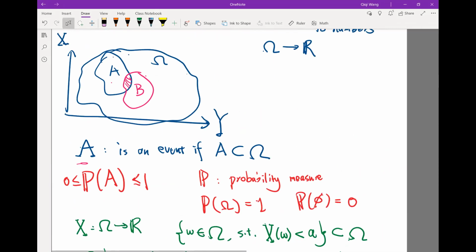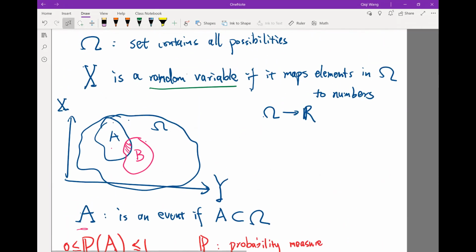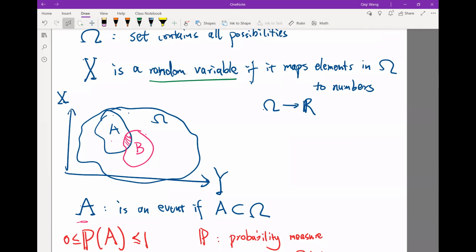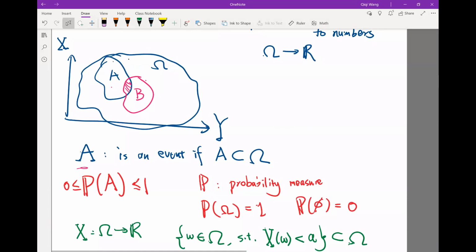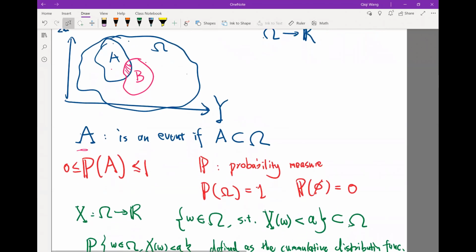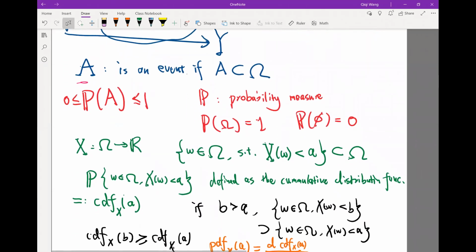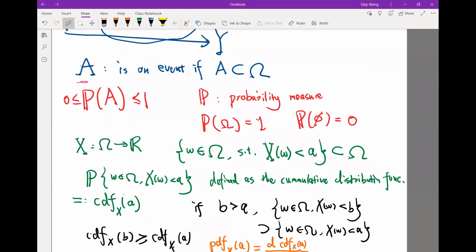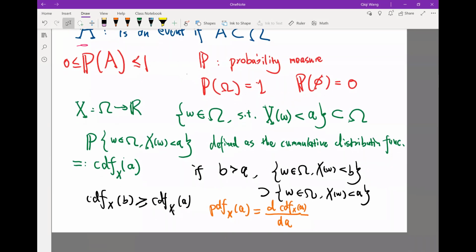Okay, we went over what a probability space is, what a random variable is, a map from the probability space to numbers, what an event is, a subset of the probability space, and we take a probability measure on any subsets of the probability space, and then from there we can define the CDF of a random variable and the PDF of a random variable.